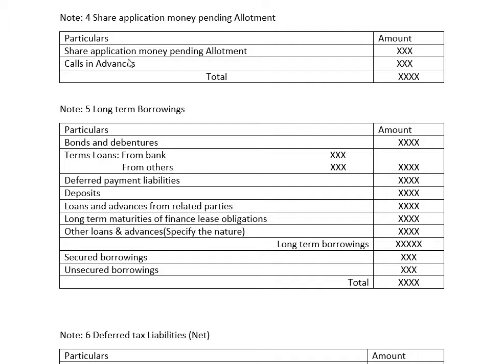See, the first one is the share application money pending allotment. What does it mean? When share applications are issued to the shareholders, we automatically receive the share application money for that. But what does share application money pending allotment mean? It means the share application money is received from the shareholders and the company has received it, but the share certificates are not yet issued. That's why it is considered pending allotment. Anything which is payable is considered a liability, so it is taken on the liability part of the balance sheet.